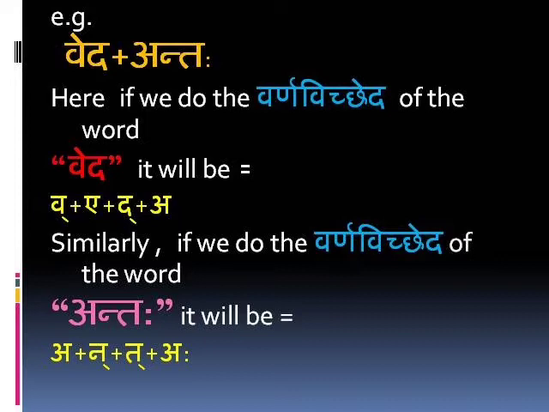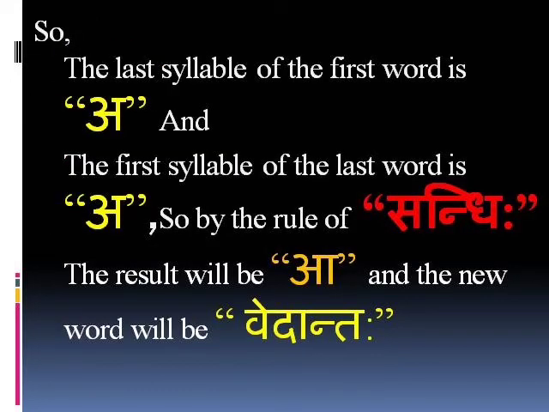If we separate the word Veda, then the Varna Vichhed will be Va plus A plus Da plus A. Similarly, if we do the Varna Vichhed of the word Anta, it will be A plus Na plus Ta plus A. So, the last syllable of the first word Veda is A, and the first syllable of the last word Anta is A. By the rule of Sandhi, the result will be A plus A equals A, and the new word will be Veda plus Anta equals Vedanta.